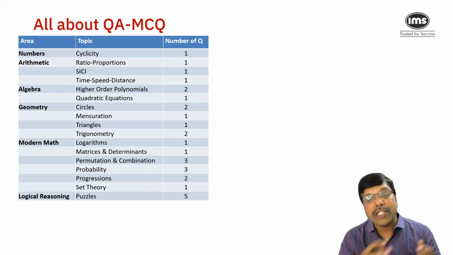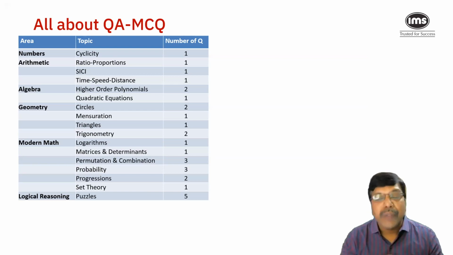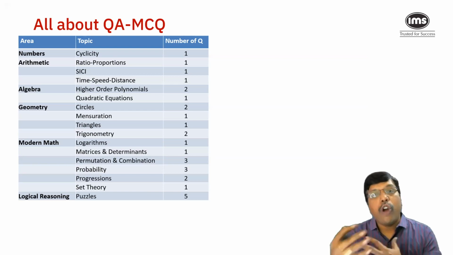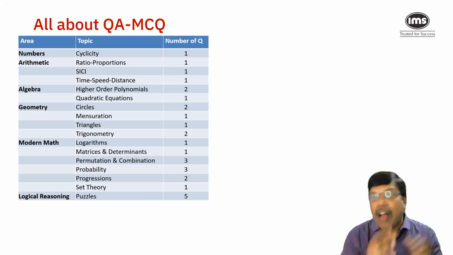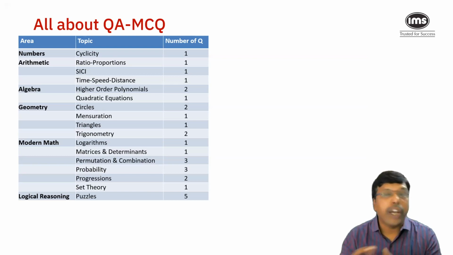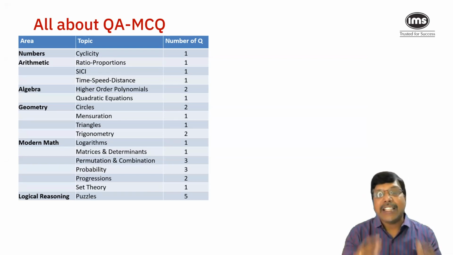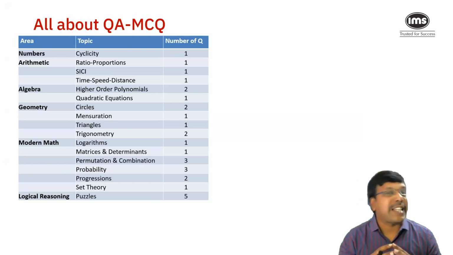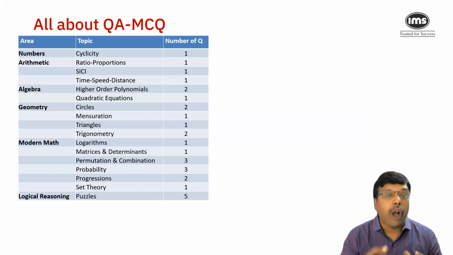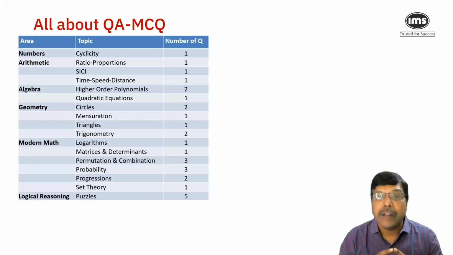It's been a constant practice that every year there is a set of 4 or 5 questions of either data interpretation or logical reasoning in the section of QA MCQ, meaning almost 1/6 of the multiple choice question paper